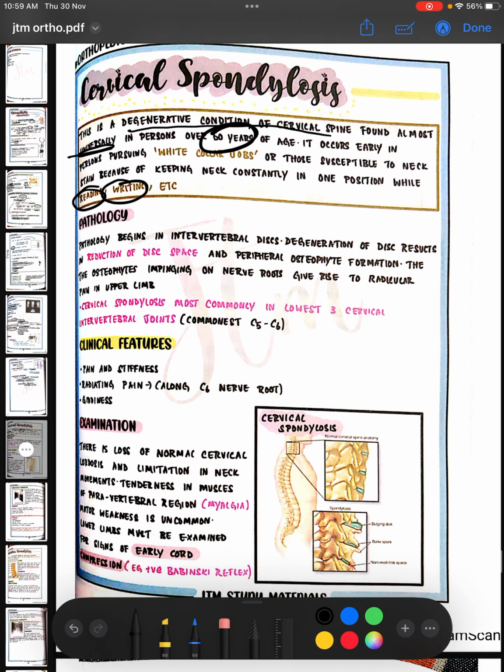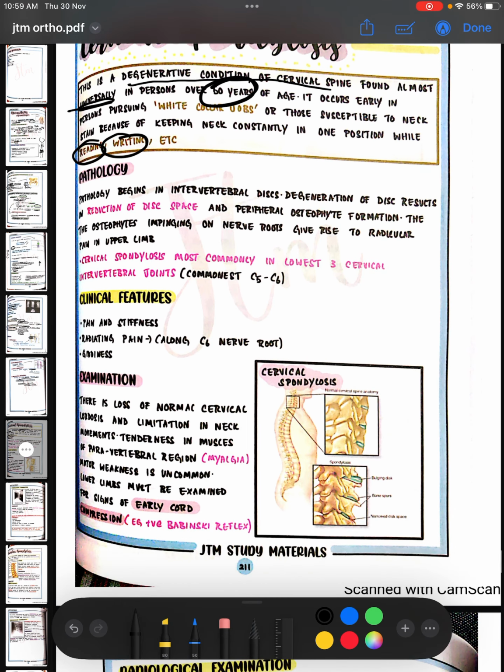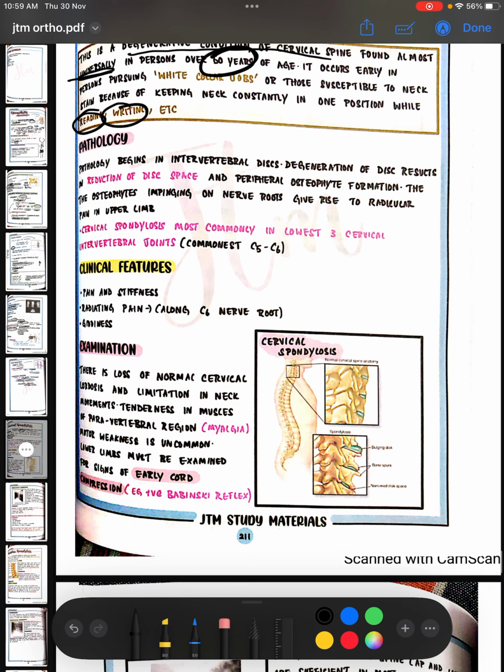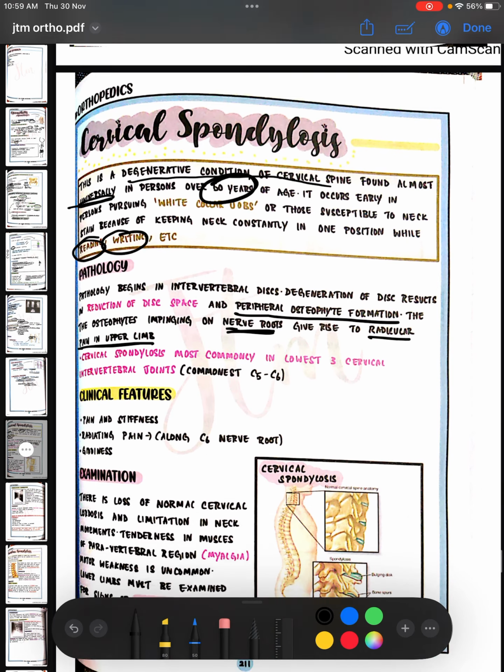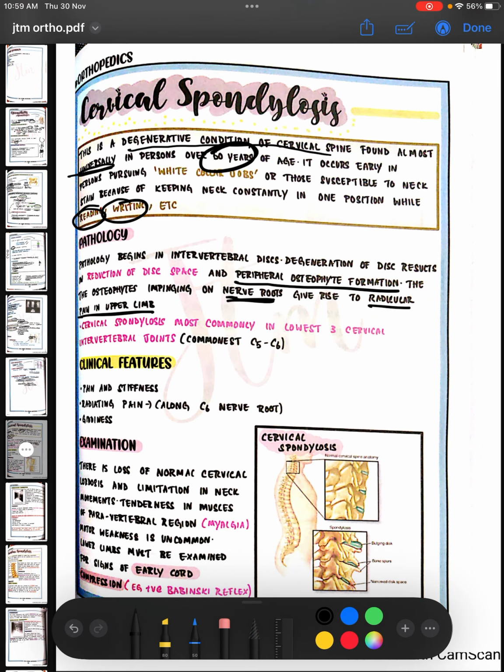Pathology: it begins in the intervertebral discs. Degeneration of the discs results in reduction of disc space and peripheral osteophyte formation. The osteophytes impinging on the nerve roots give rise to radicular pain in the upper limb. Basically, in any osteoarthritis or degeneration, so cervical spondylosis and all that, there is narrowing of the joint space and peripheral osteophyte formation.